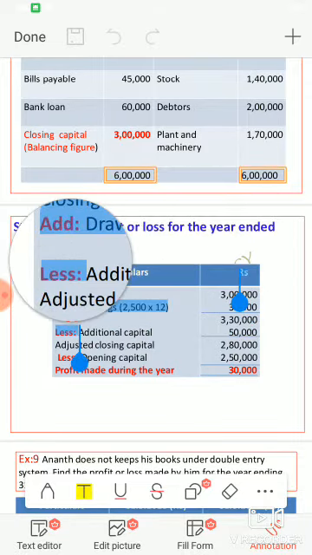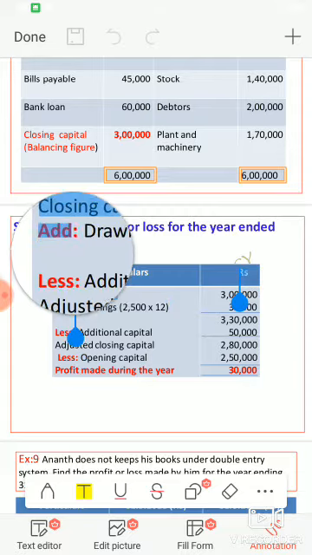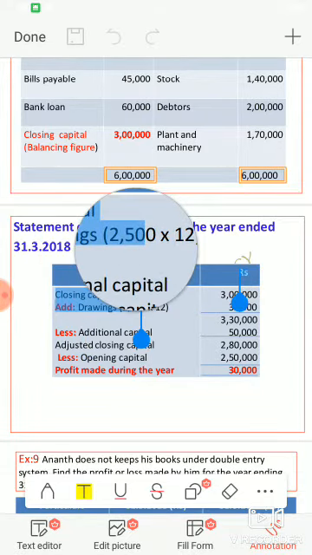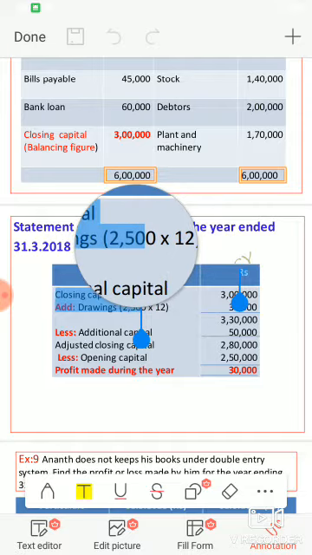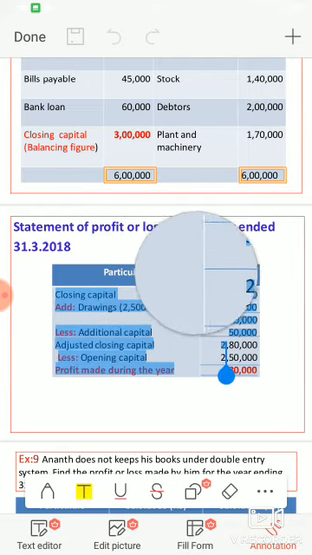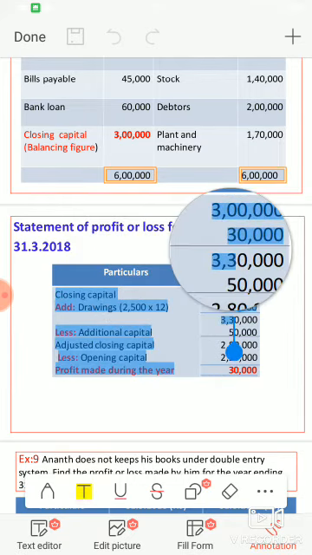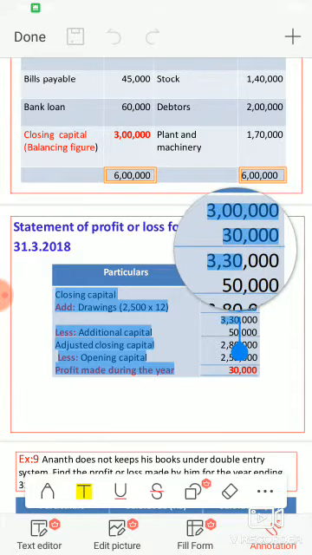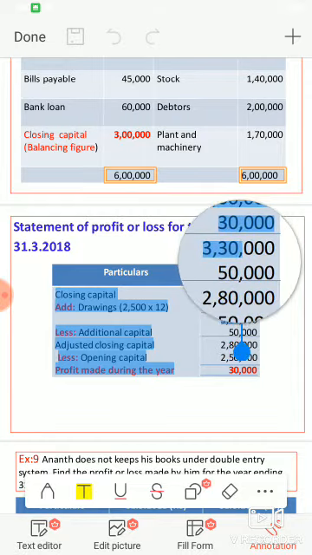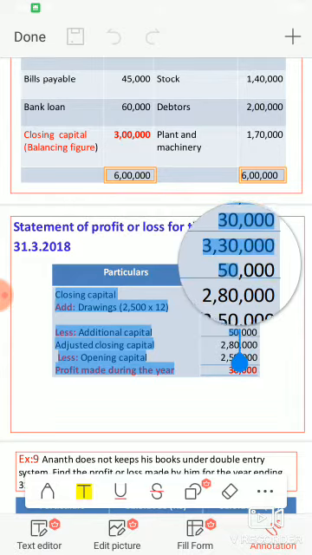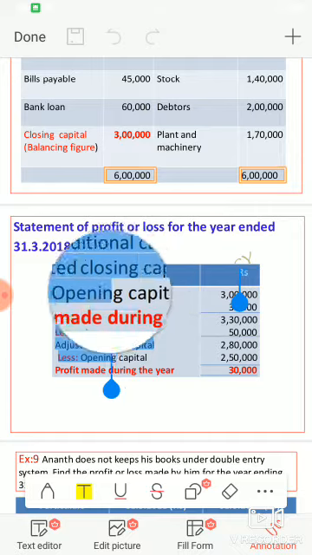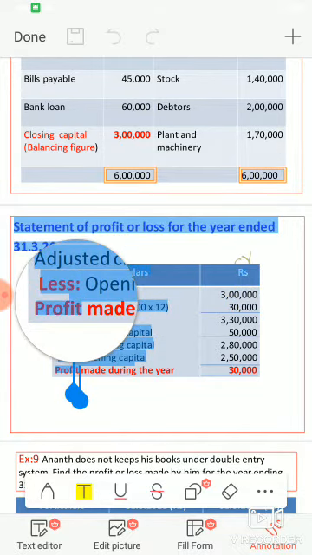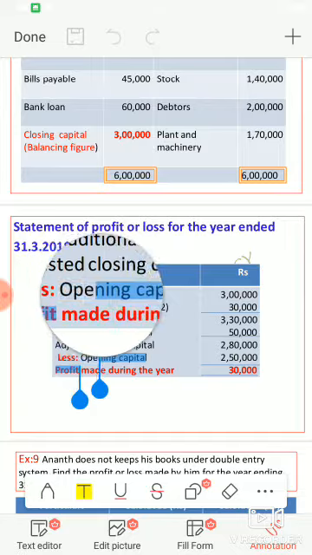Next step, you have to less additional capital. Additional capital is also given in the question as further capital. The further capital is 50,000. So 3 lakh 30,000 minus 50,000, you will get adjusted closing capital of 2 lakh 80,000. Then the next step is you have to less opening capital.